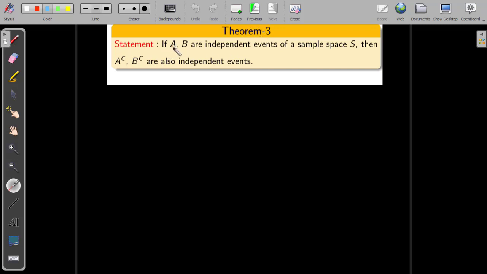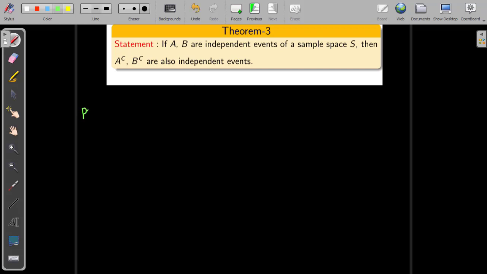So here again, I have taken: let A, B be two independent events of a sample space S. Then A complement, B complement are also independent events. Now this time, the very first one, A and B complement. Second theorem, A complement and B. Third theorem, A complement and B complement are also independent events. So here, without a Venn diagram, we will prove it with the help of De Morgan laws.